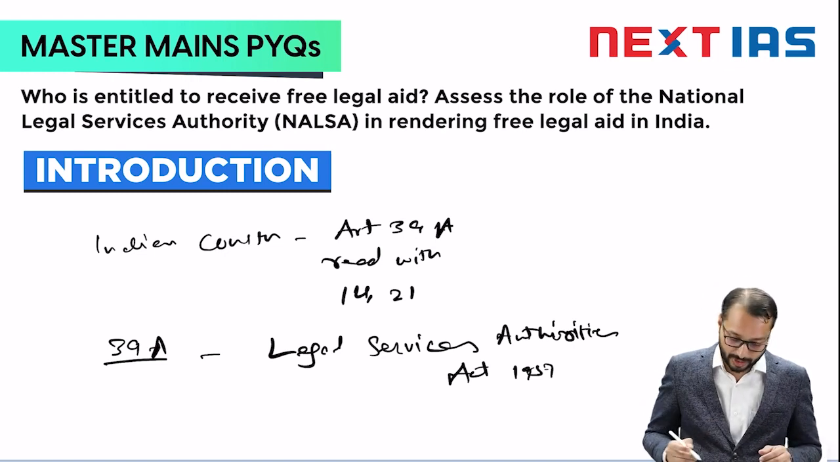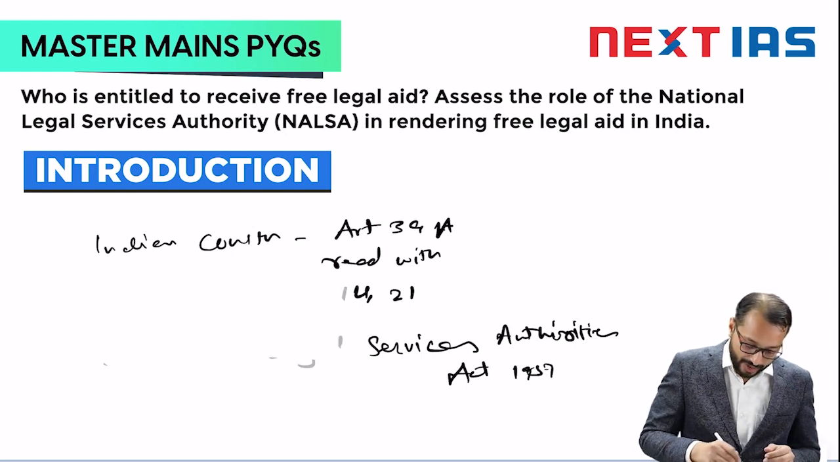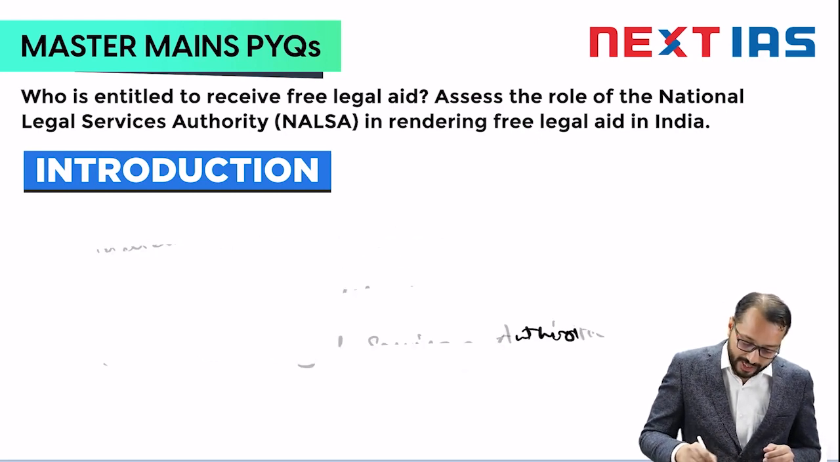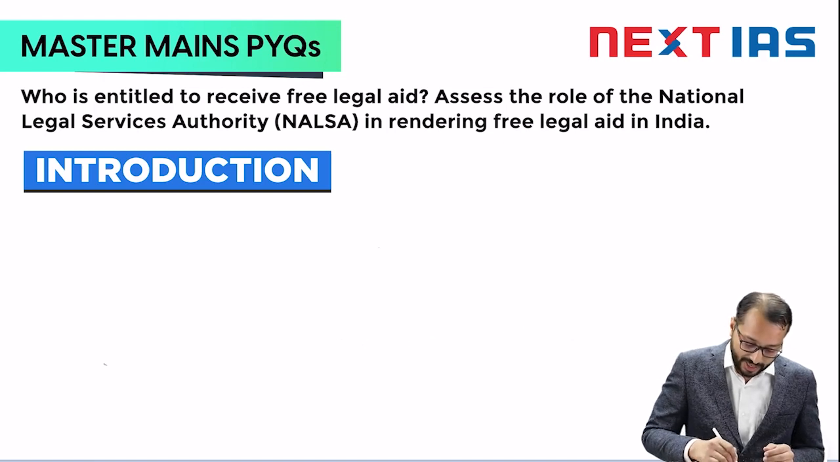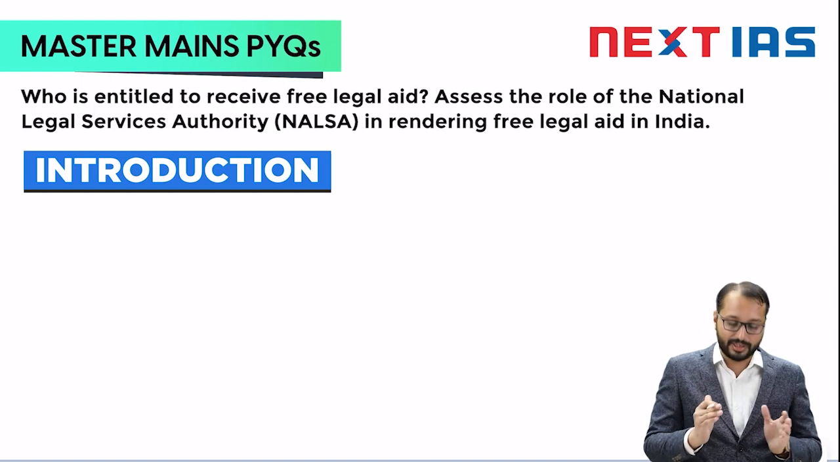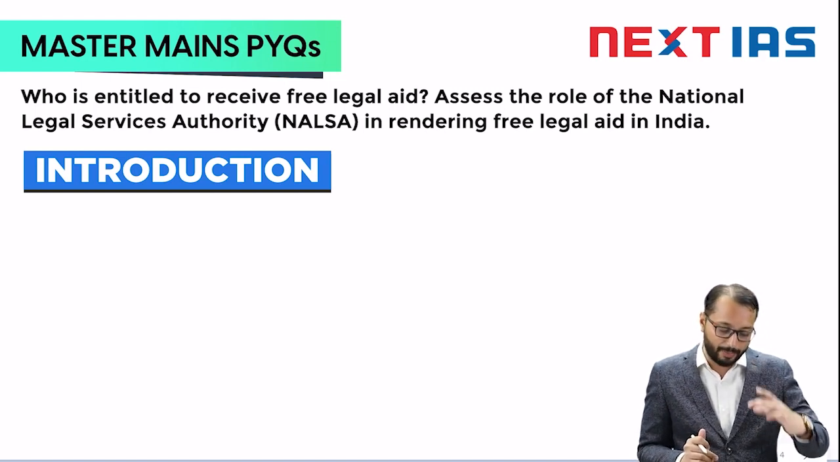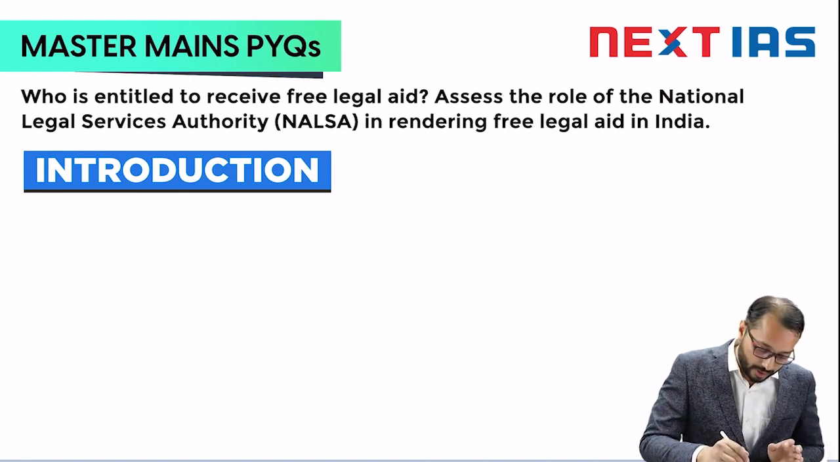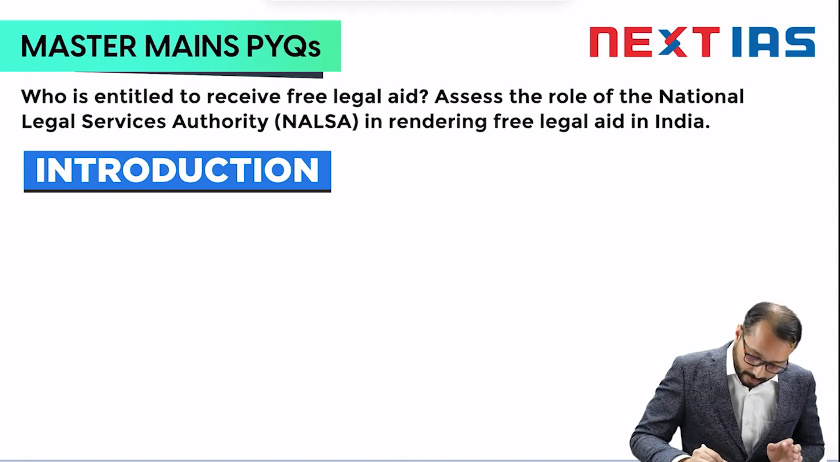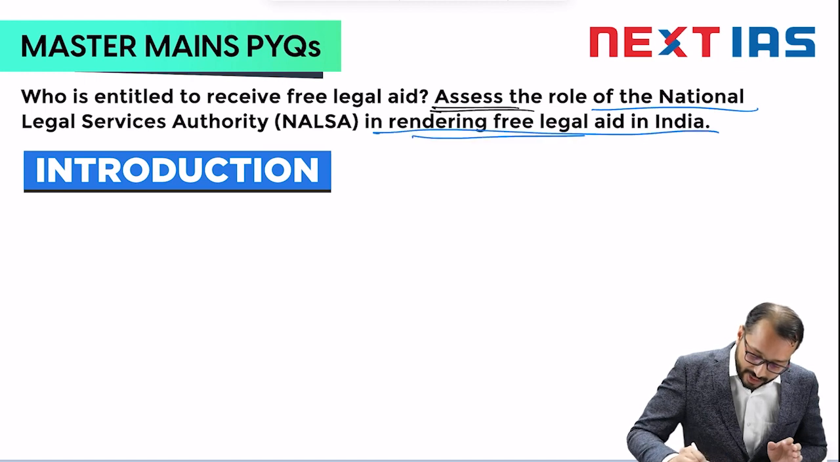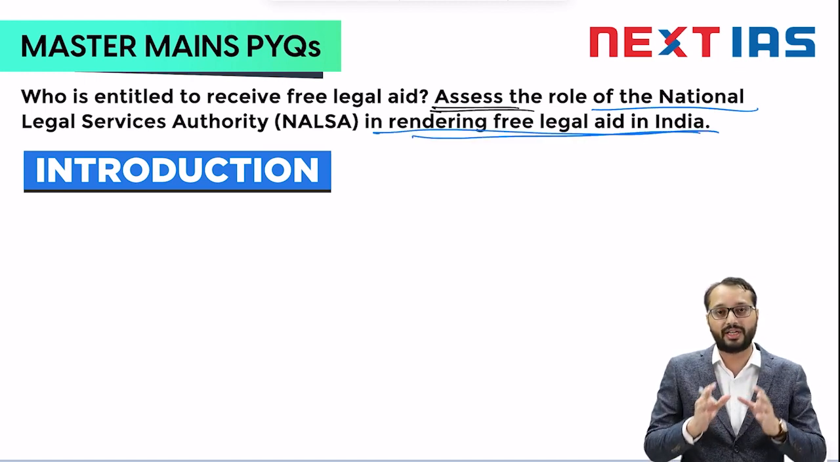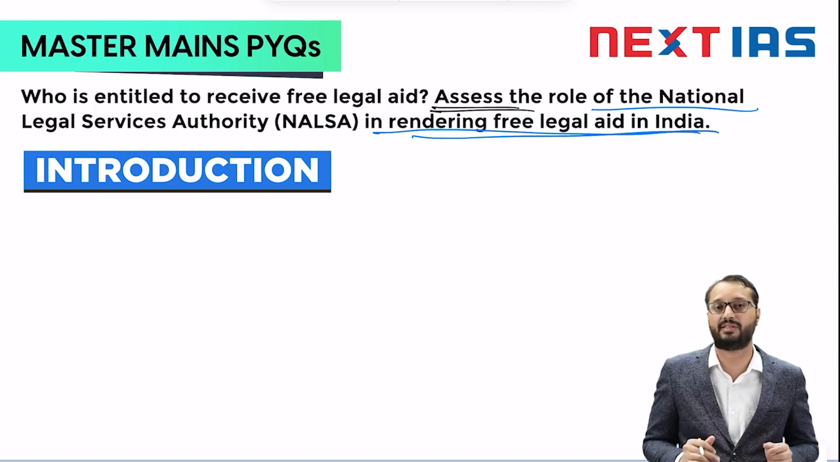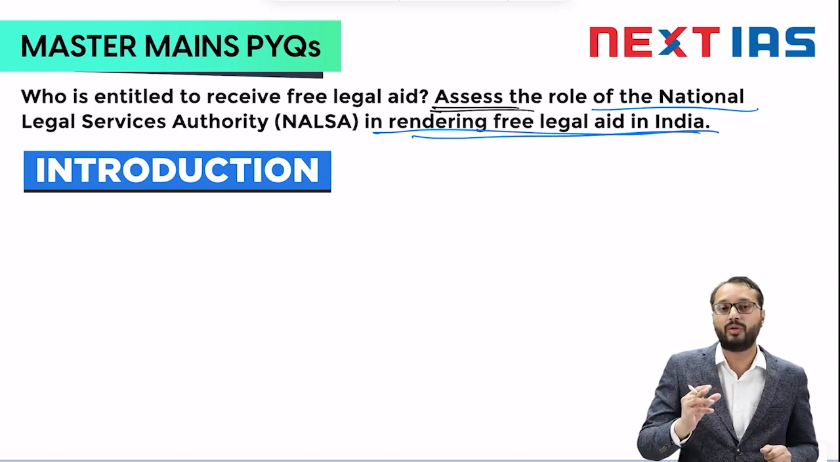Now the first part of the question is that you have to write about who is entitled to receive free legal aid. That is the first part. Now if you look at this particular question, there is one part, who is entitled to receive free legal aid, and then there is assess the role of NALSA in rendering free legal aid in India. Now the directive used in the question by UPSC is assess. Assess means to provide an assessment, to provide an evaluation, right?